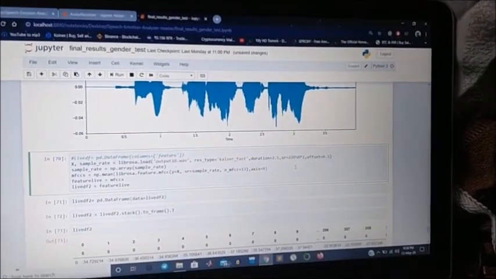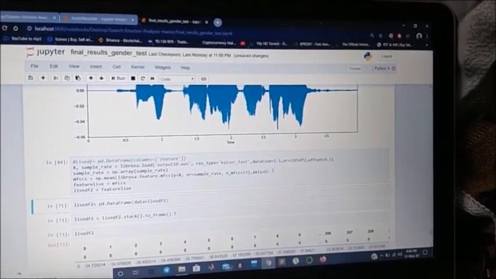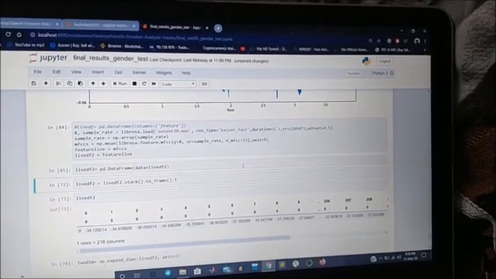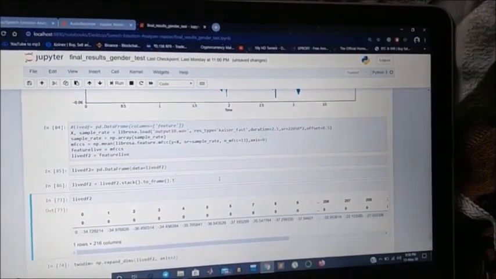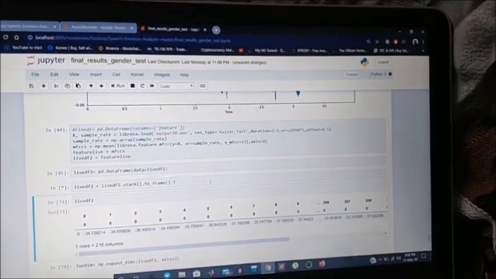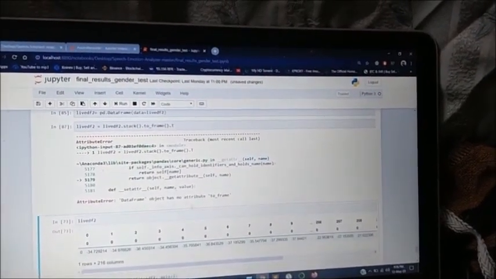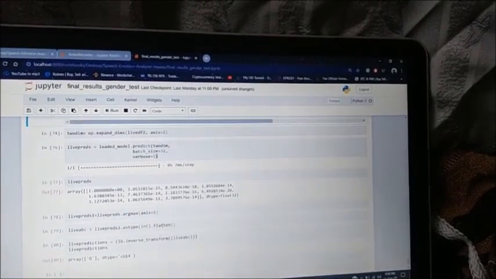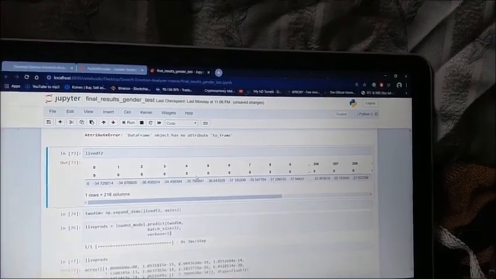Using the sample rates and the extraction features, it will give me certain tables to check how the features have been extracted using the Librosa library. And this is the table which is formed. So, thank you.